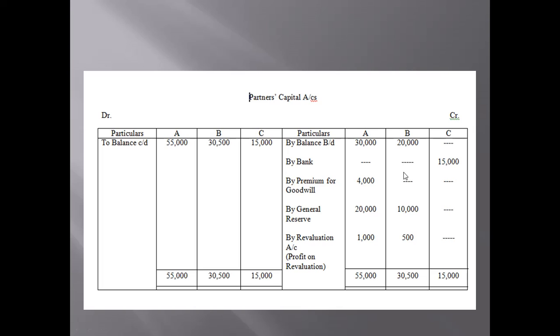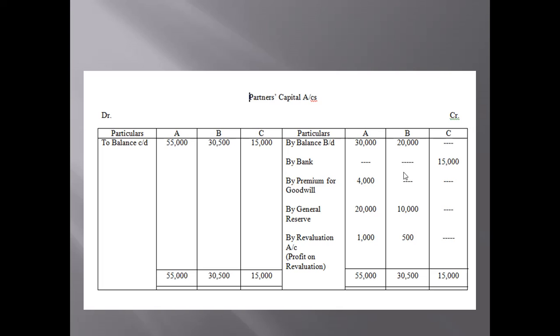Now look at the balance sheet. Whenever you make the capital account, always look at the balance sheet, both the sides, assets as well as liabilities column. As we are now moving forward, we are in question number 50, and then 51, 52, 53.